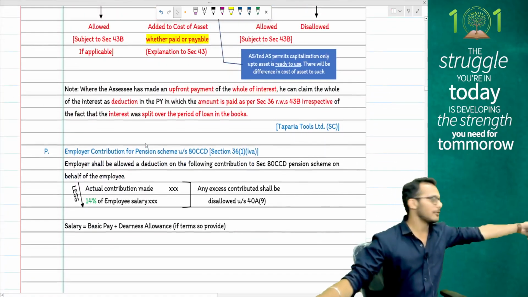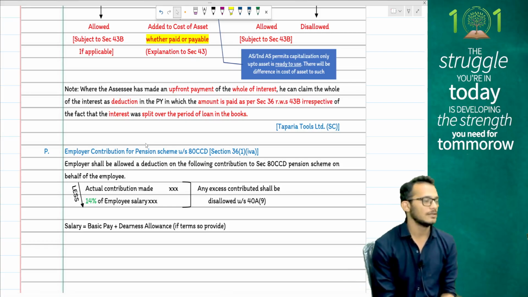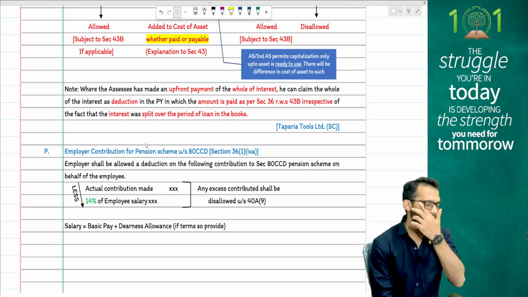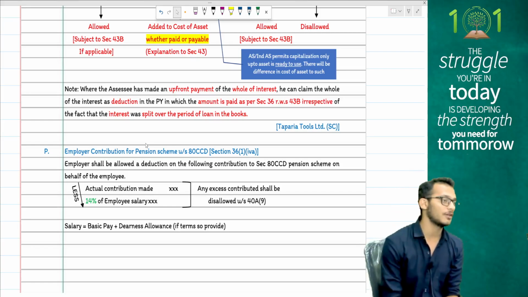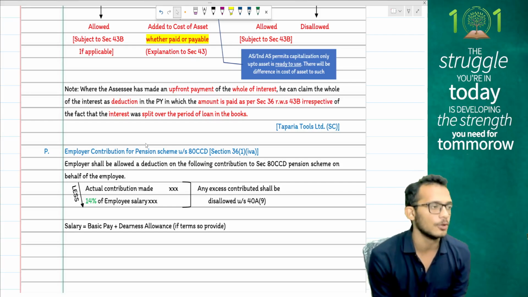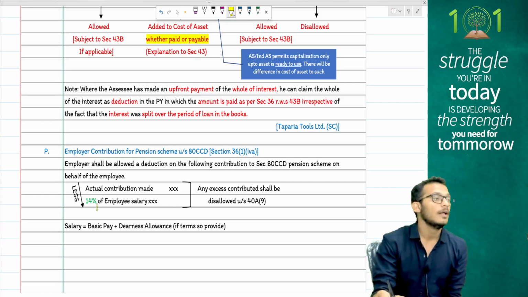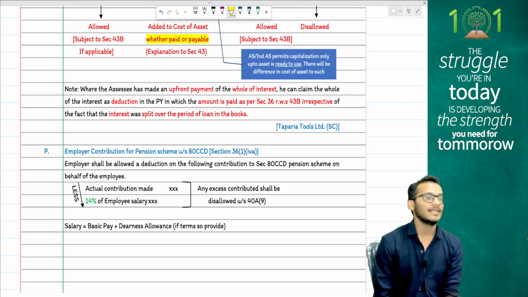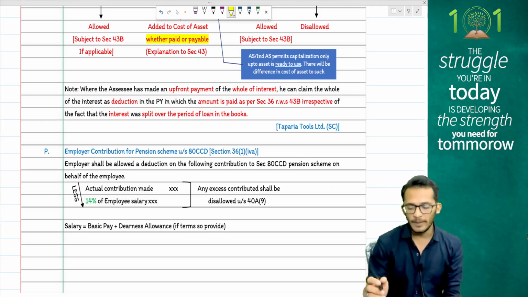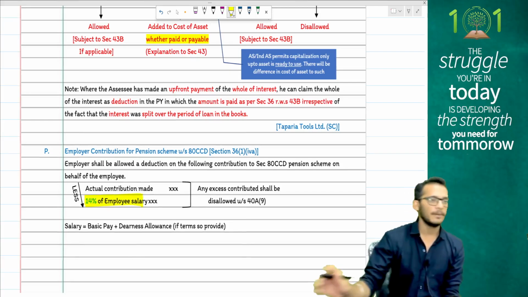Thing to be kept in mind for the current year, expected question on this, we are looking at National Pension Scheme. Amendment of current year comes and clarifies, when an employer pays any National Pension Scheme contribution for the employees, he can contribute up to 14% of the employee's salary, where salary means basic plus DA forming part. Expect questions on this in exam, people. Yes, pay attention to this one.